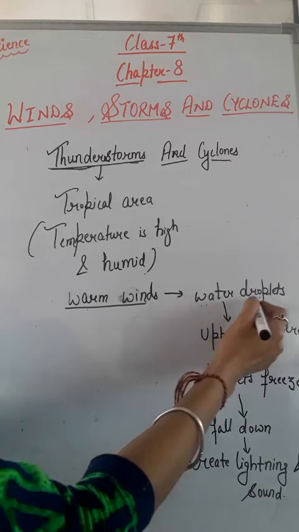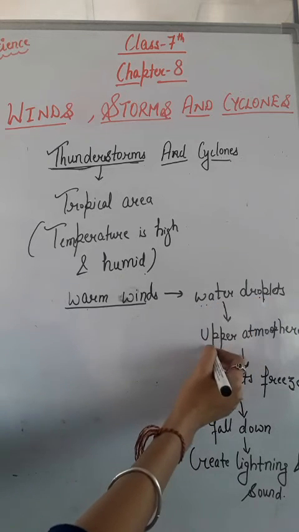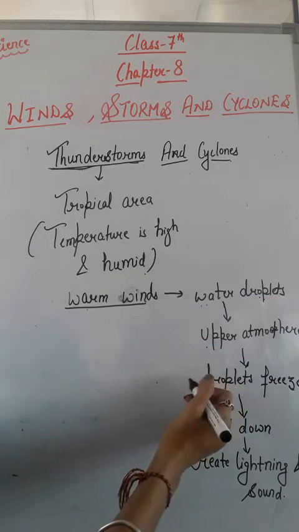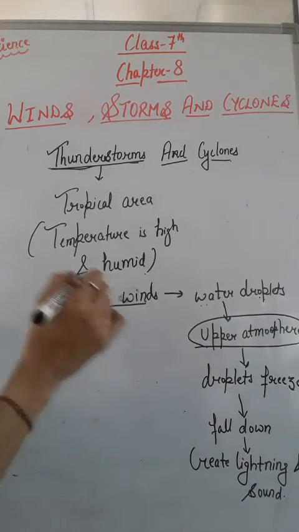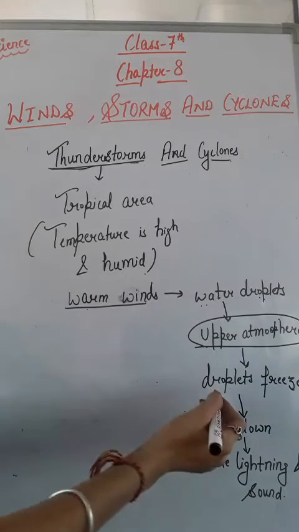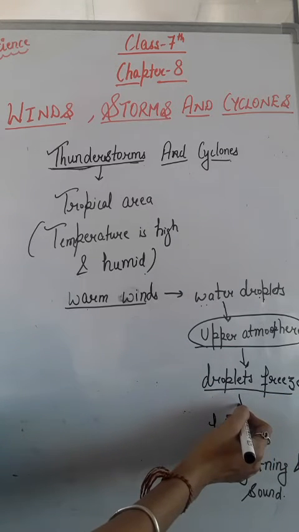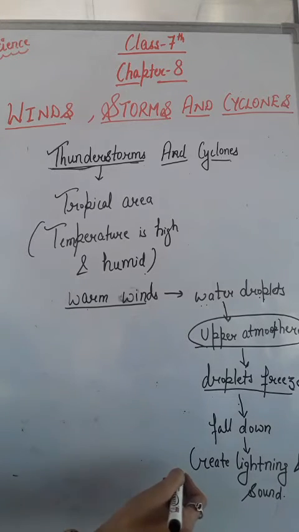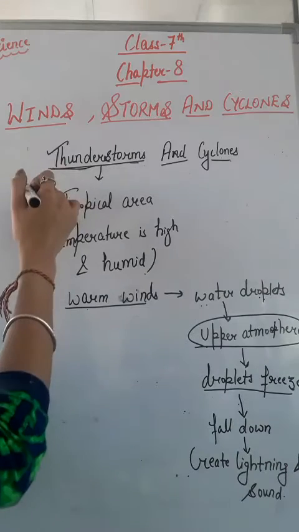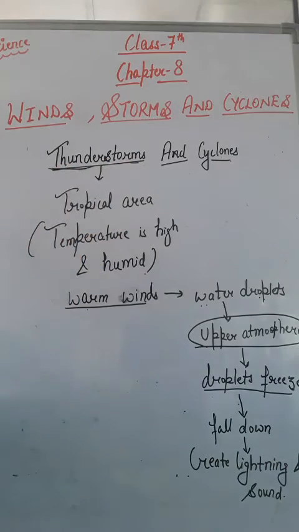When they carry water droplets with them, these water droplets freeze in the upper atmosphere because the temperature is low there, and these droplets again fall down on the earth and create lightning and sound, and we call this a thunderstorm. When there is rain with so much lightning and sound, then we call that a thunderstorm. So this is how thunderstorms occur and in which places they occur.